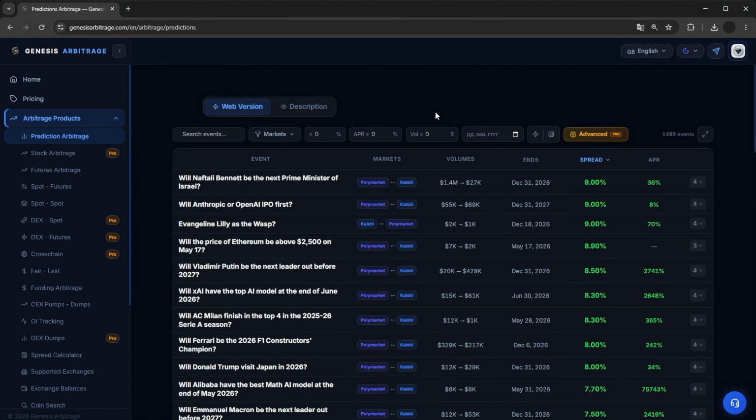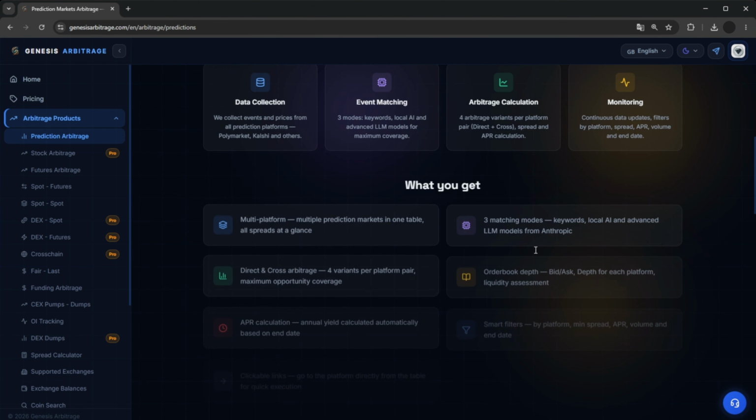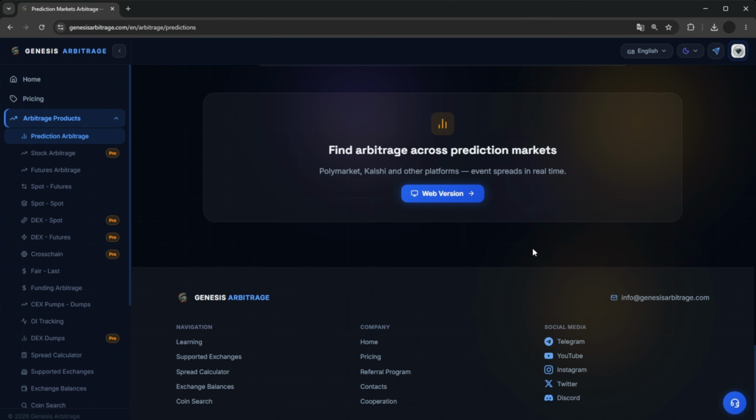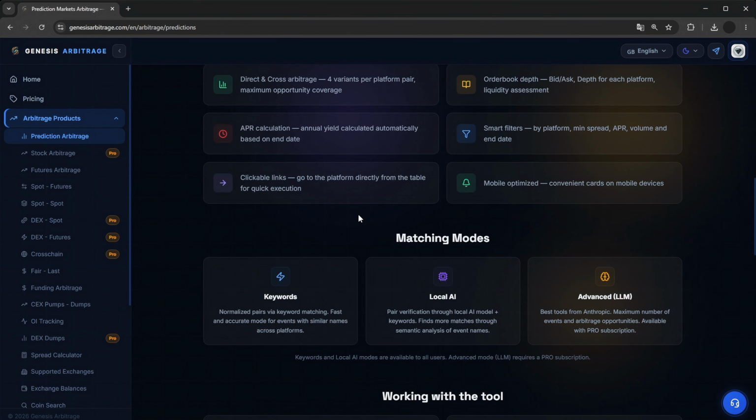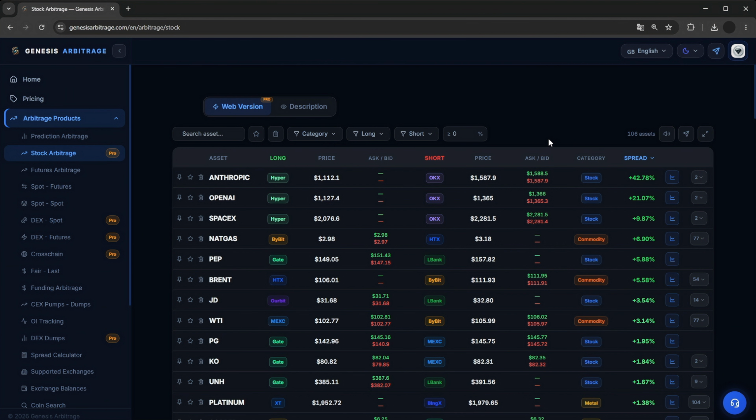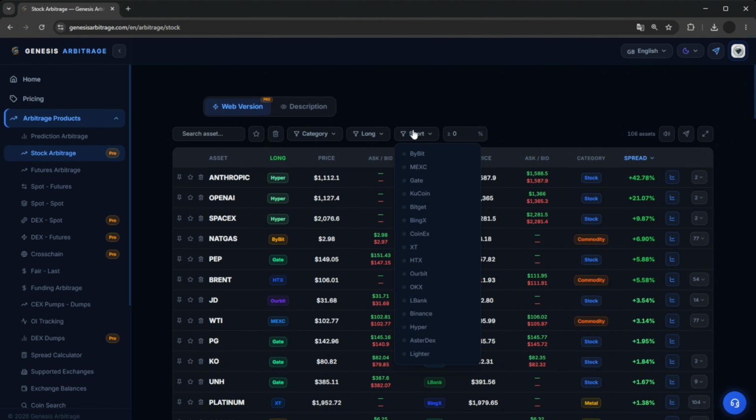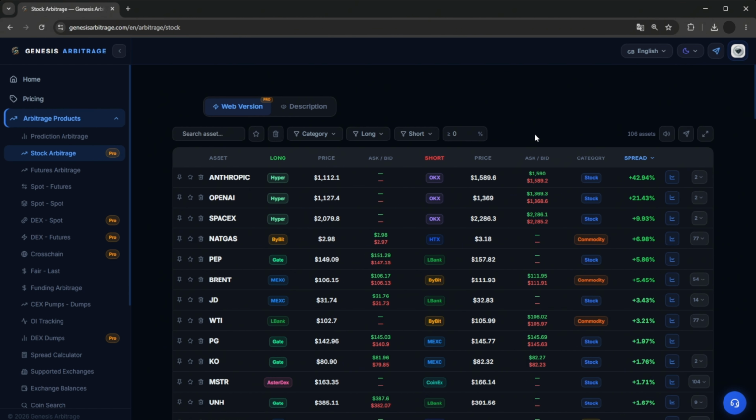Let's move to the next section. Stock arbitrage. This section presents spreads for stocks, metals, indices, and raw commodities. Filtering is available by specific categories, by exchanges, over 17 of them, and by the spread. The table itself presents the core information about the assets, as well as the spread. Additionally, you can open a chart to analyze the spread's movement.